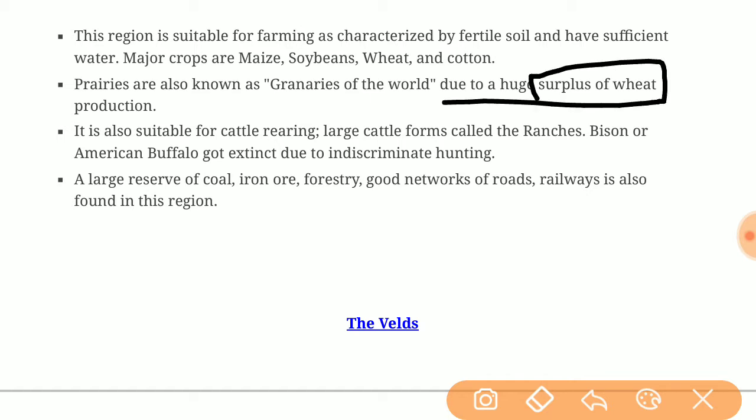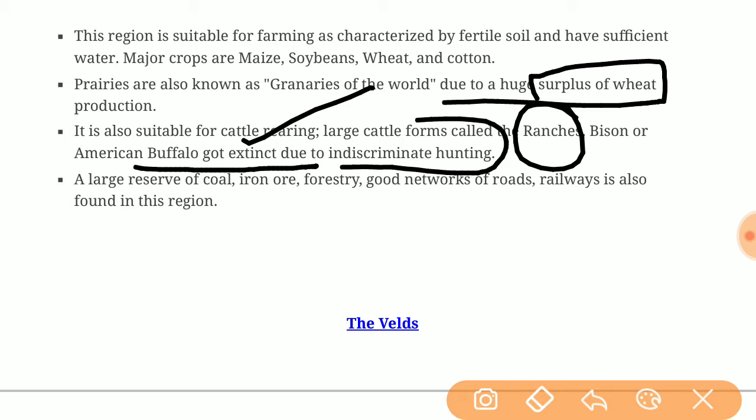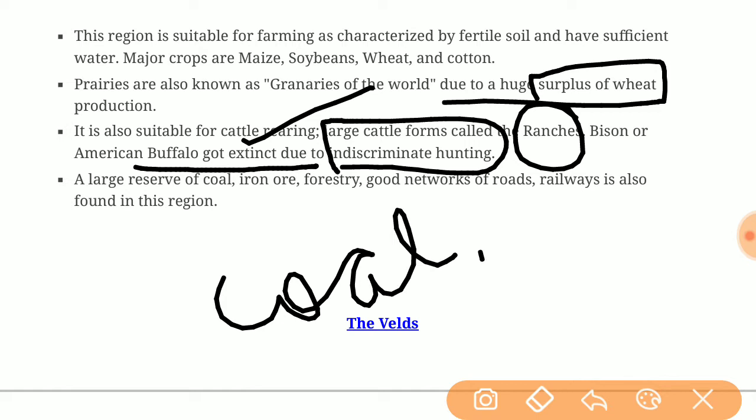It is also suitable for cattle rearing on large cattle farms called ranches. Bison, or American buffalo, became extinct due to indiscriminate hunting. A large reserve of coal, iron ore, forestry, and good networks of roads and railways are found in these regions.